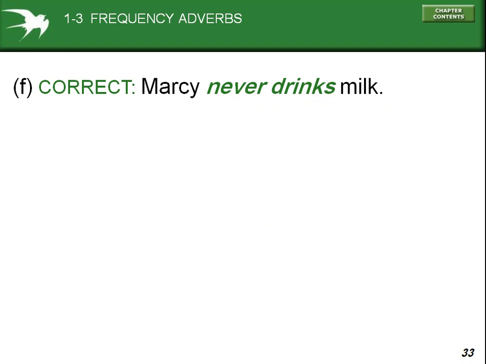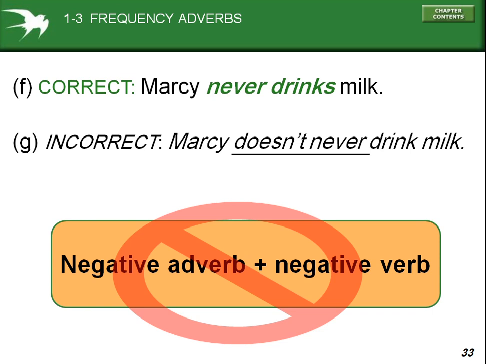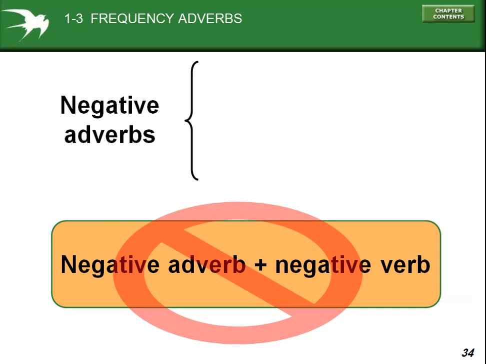Correct: Mercy never drinks milk. Incorrect: Mercy doesn't never drink, because there are two negatives. One is doesn't and one is never. So that's why we shouldn't use them. So we cannot use two negative words.